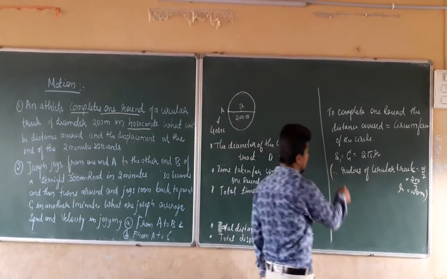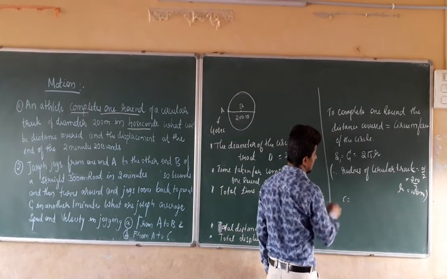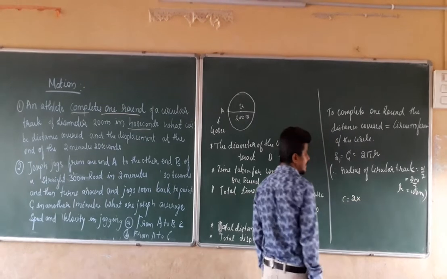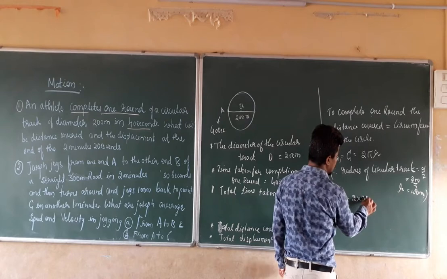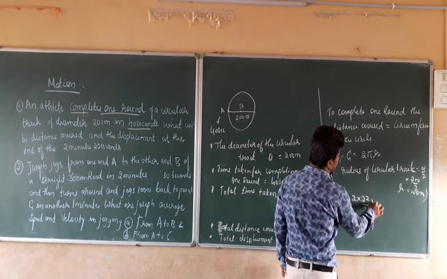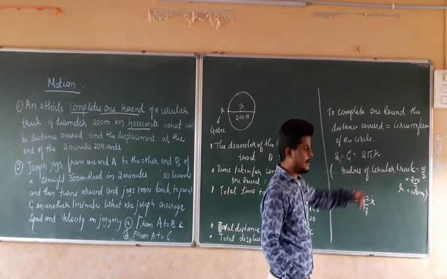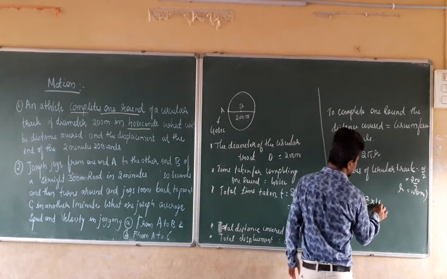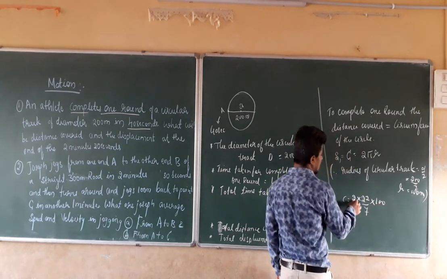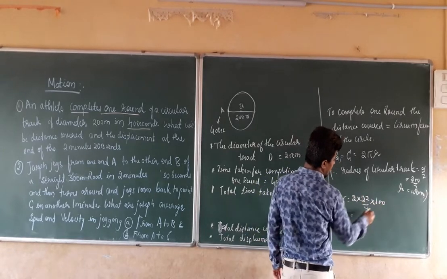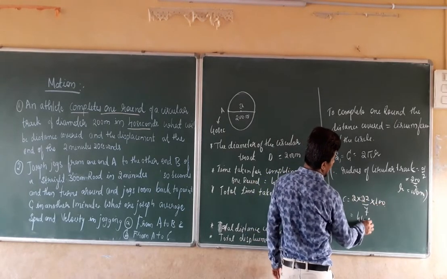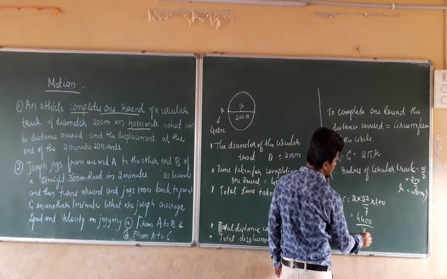Now we are going to calculate. C equals 2 into pi, and the value of pi is 22 divided by 7, into r, which is 100. That equals 2 times 22 is 44, 44 and double zero, so 4400 divided by 7.